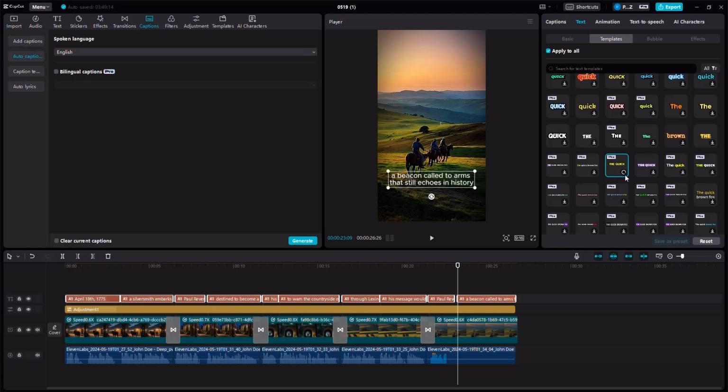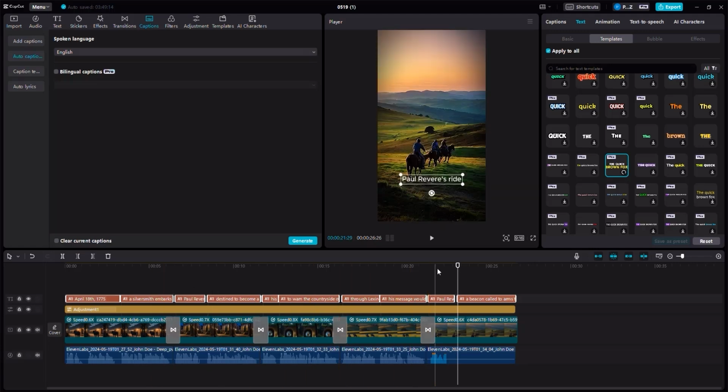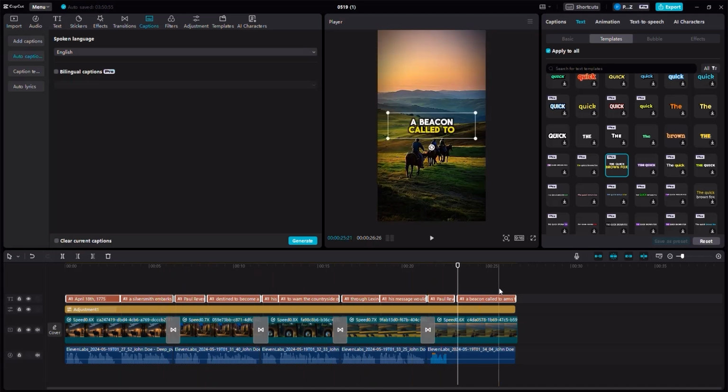Basically, once I do that, it's going to apply that caption template to the captions, right? So you can see it's applying it. It's loading right here. It's going to take about a couple of seconds. And once that's said and done, I can move all of the captions by just doing this little trick. Move it to the center. You can see that center cross. And now if you look, you can see the captions all across the entire video.